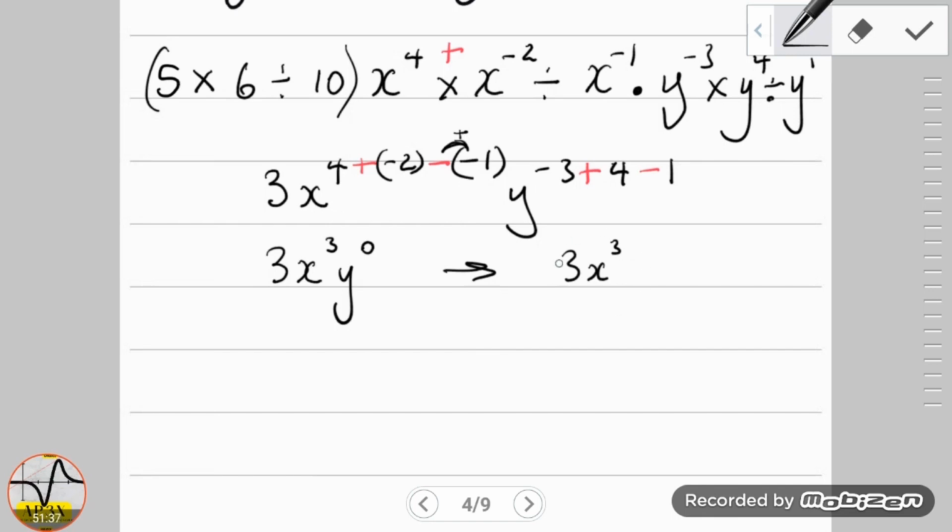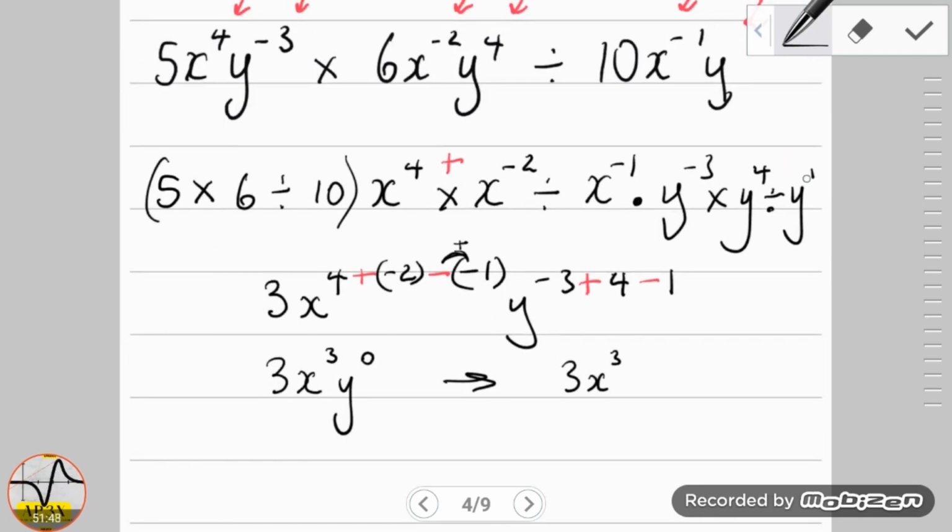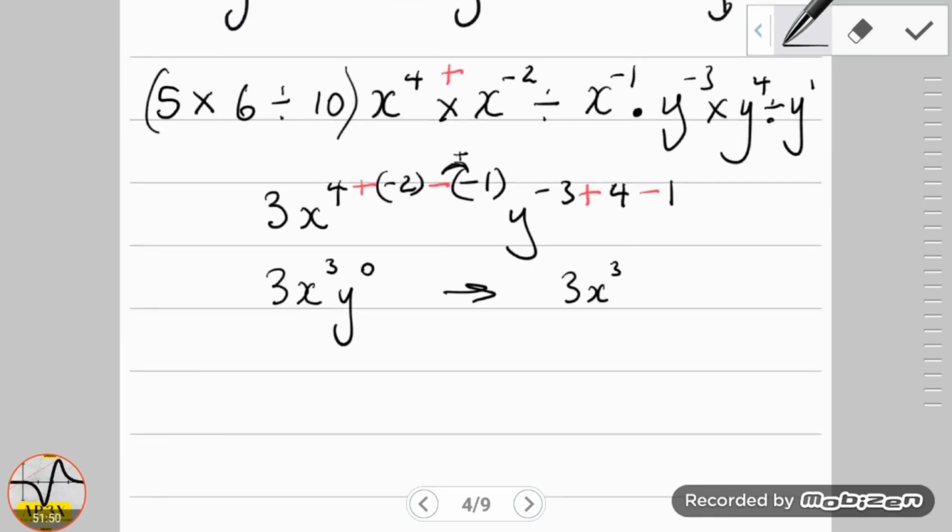Some of you guys may have gotten full marks for this question, because I saw that some of you guys may have written down minus 1 as the power here. So if you got extra marks for this, consider yourself quite fortunate. I may have to do some adjustments to the grades, but nevertheless, this is going to be your result.